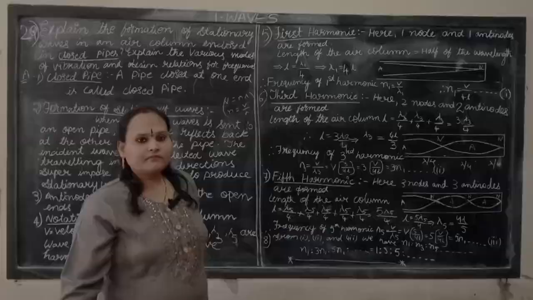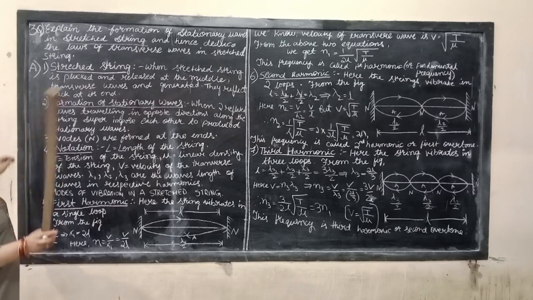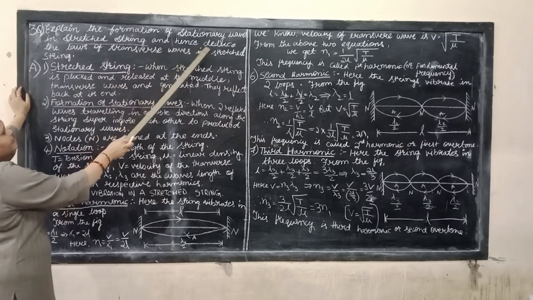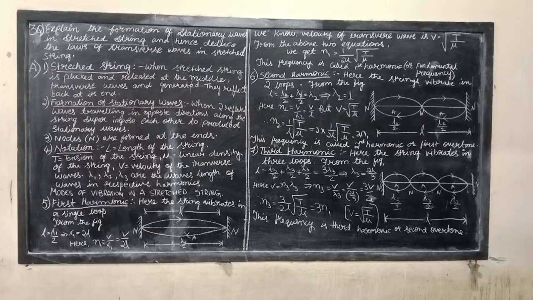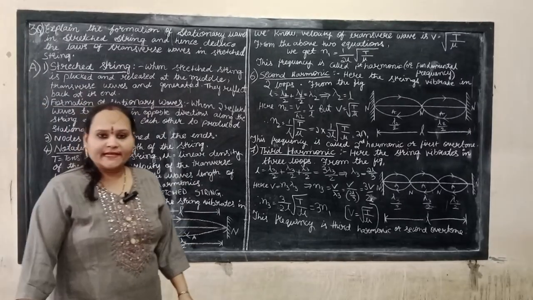Okay. And now the next one is: explain the formation of stationary wave in stretched string and hence deduce the laws of transverse waves in a stretched string. What is a stretched string? When a stretched string is plucked and released at the middle, transverse waves are generated. They reflect back at its ends.